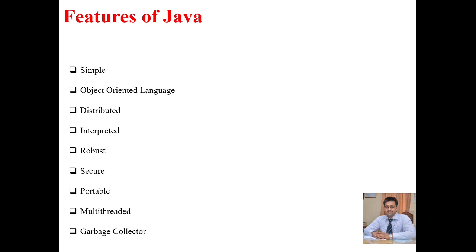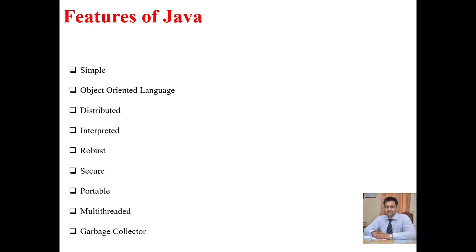Next, secure. Java is a very secure language, that's why all types of money transactions are done through Java applications. As we studied in C, we use pointers to locate or access any memory location, but in Java the pointer concept does not exist. Instead of it, Java has the reference variable concept. Internally it has a pointer concept, but unlike traditional pointers, in Java it cannot point to any invalid memory location. Invalid memory location means a memory location which is not reserved for the program. It is not accessible in Java.